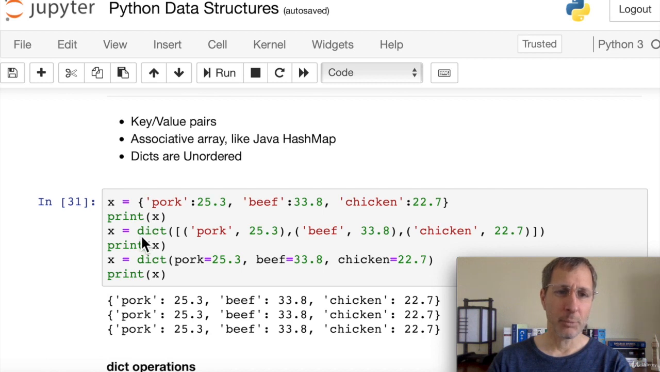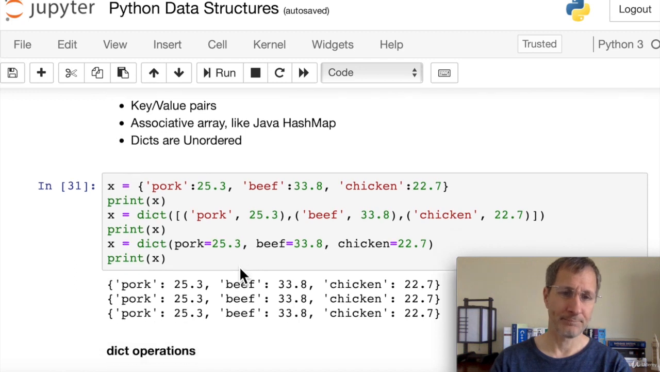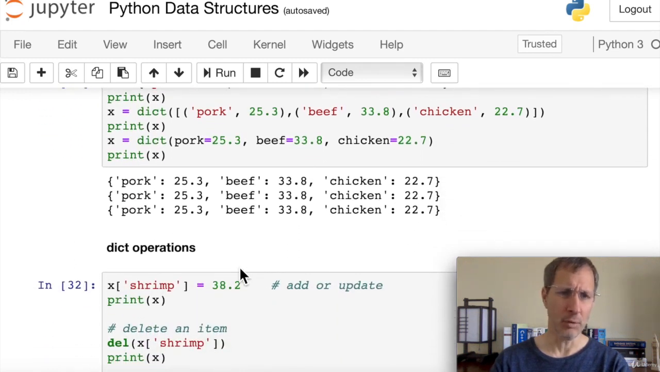So in the second example, we pass in a list of tuples. So the tuple contains 2 items. It has a string and, separated by a comma, the floating point. So there are 3 tuples in a list passed into the dictionary constructor, which is in parentheses. And then the third one passes into the dictionary constructor. Notice there are no quotation marks around the strings here. We just have pork equals 25.3, and Python knows that this is a string. So these are 3 different ways to create dictionaries in Python. They all do exactly the same thing.